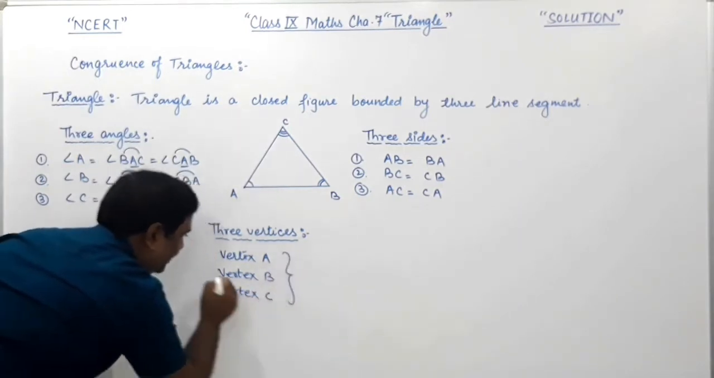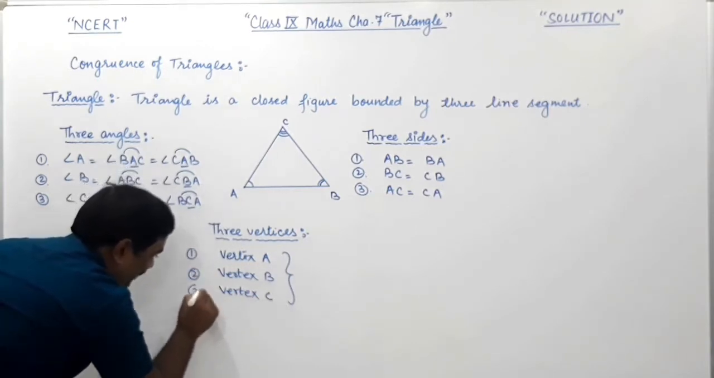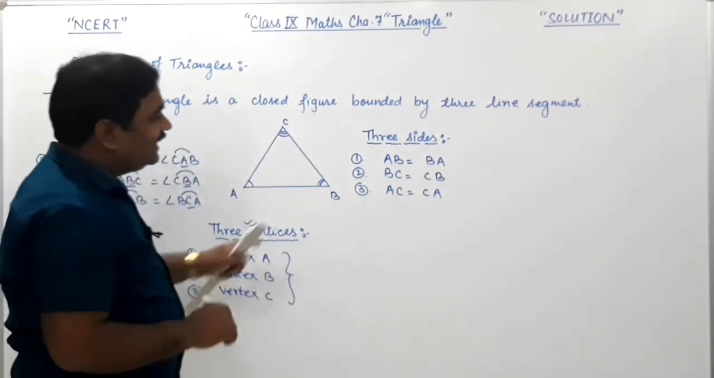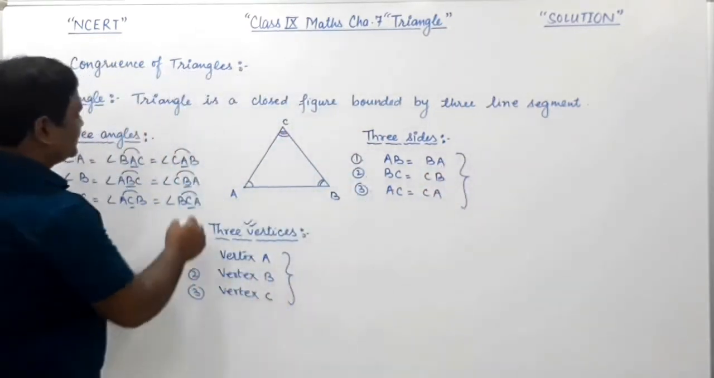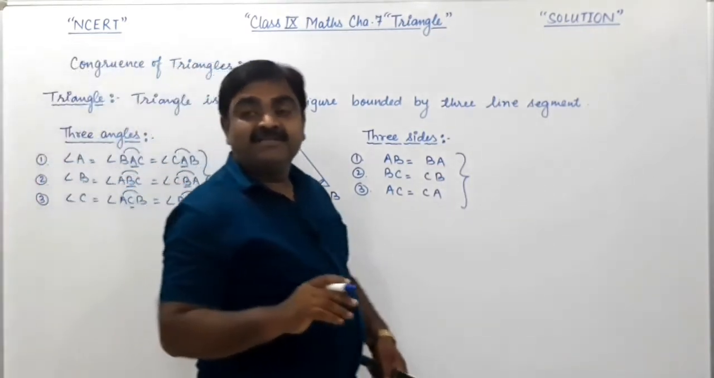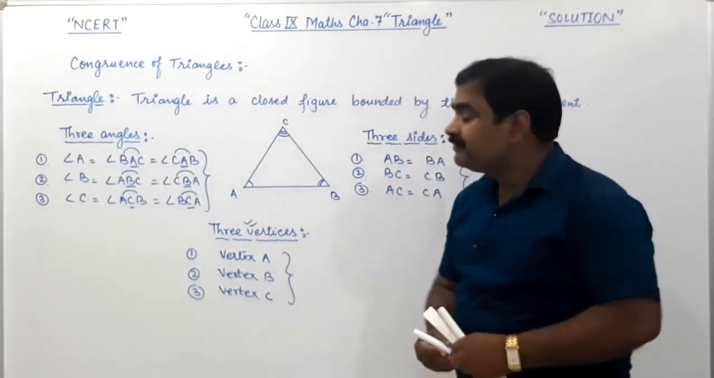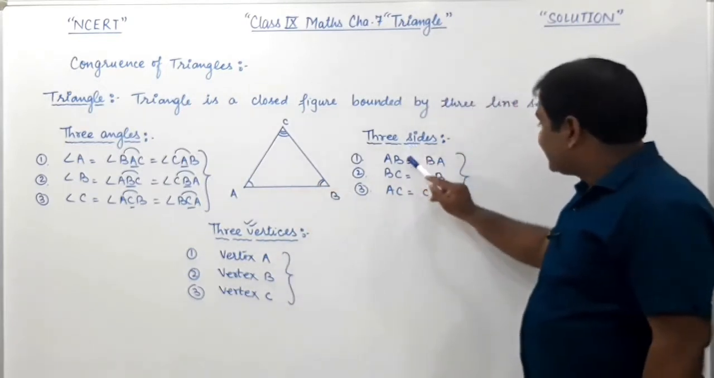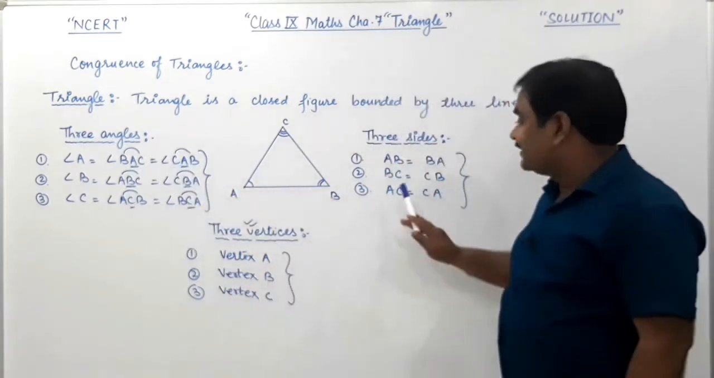So there are 3 vertices, 1, 2, 3. These together are called vertices. Write it. And 3 sides. These are 3 sides, and these are 3 angles consisting this triangle. So friends, I hope you understood properly what is a triangle and what are the components of a triangle. It consists of 3 vertices, 3 angles, and 3 sides.